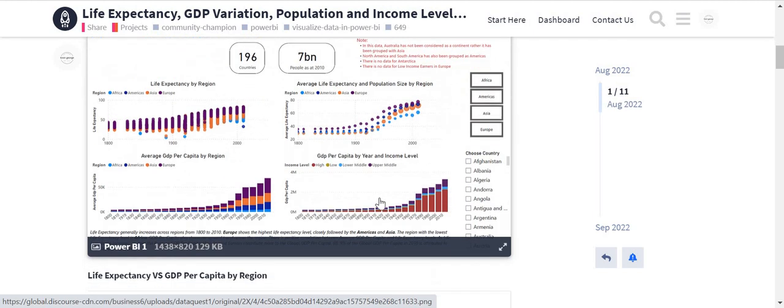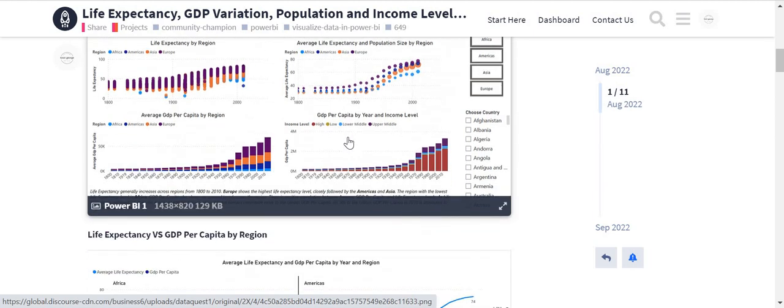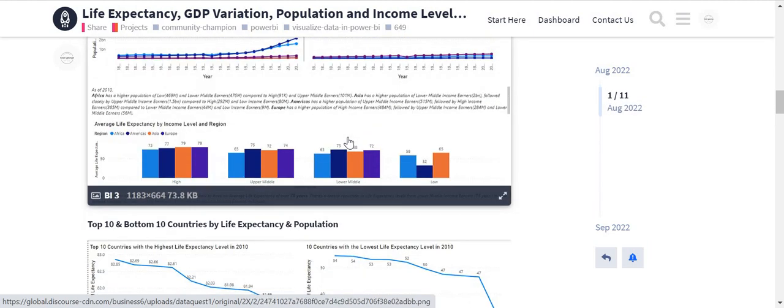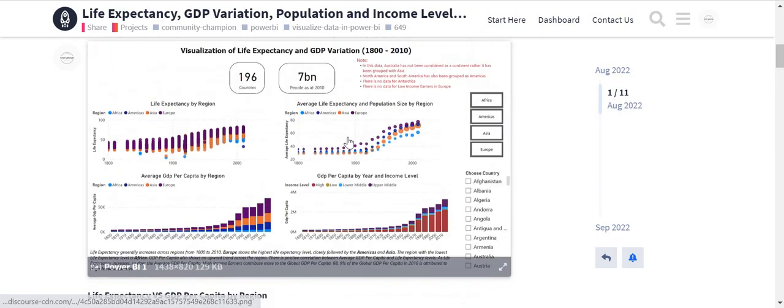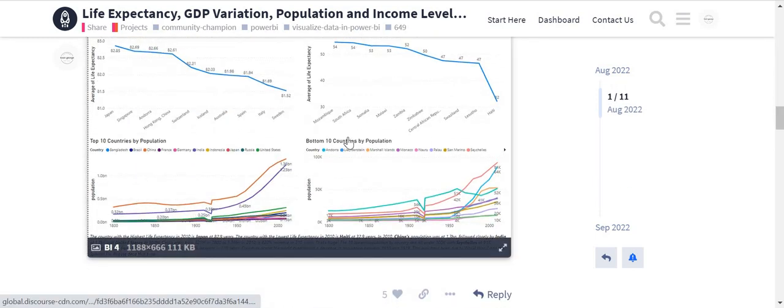So I shared pictures. It's the same way I uploaded the IPYNB file, the same way you can upload pictures. I had already taken screenshots of my Power BI file, so I just uploaded that. I thought it was going to be easy for people to just see, and it wouldn't be difficult for them to start checking through the PDF file. So that's why I put screenshots here. It's up to you how you want to do it.